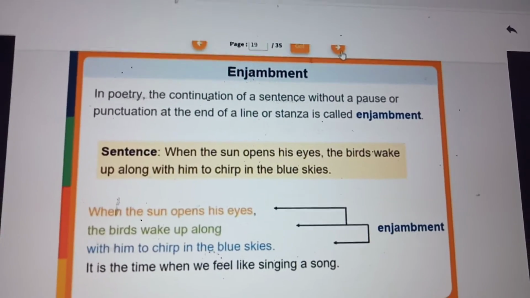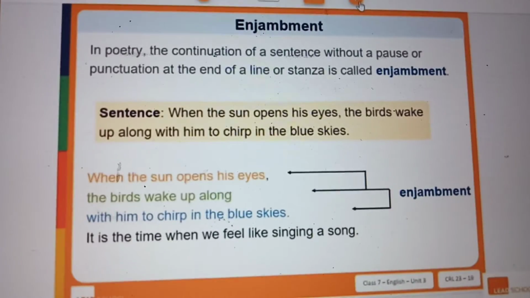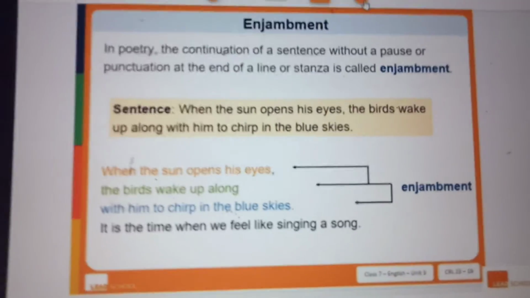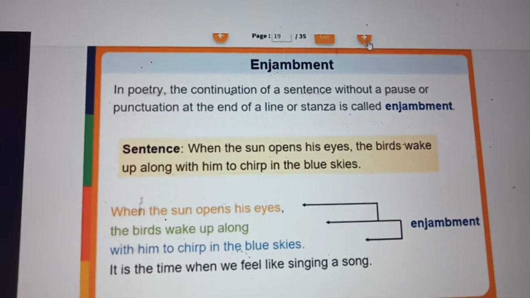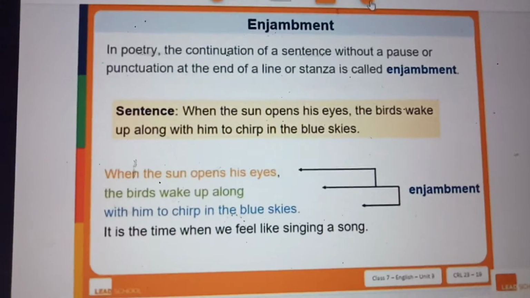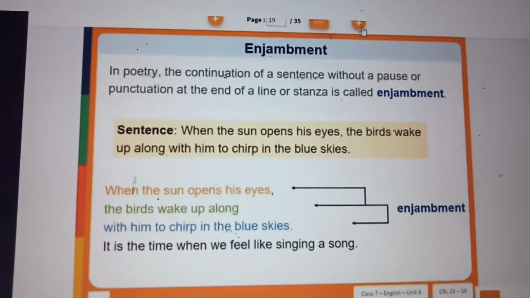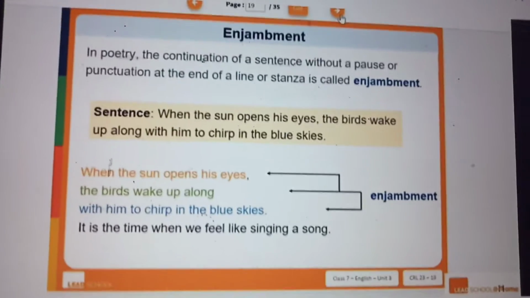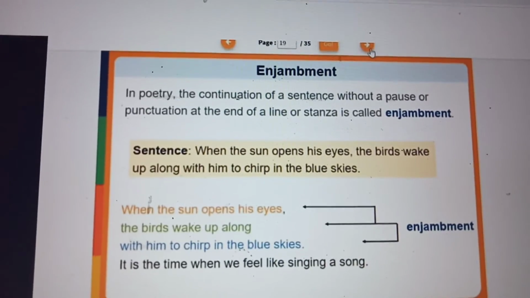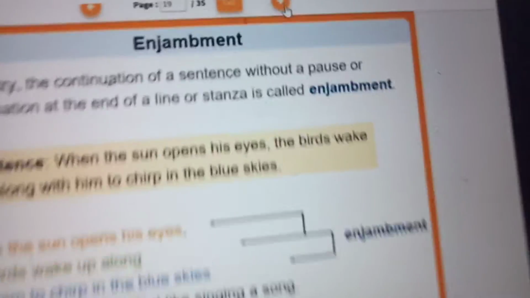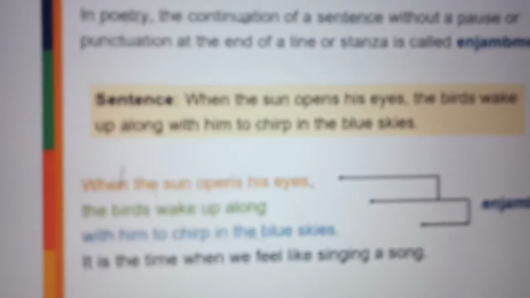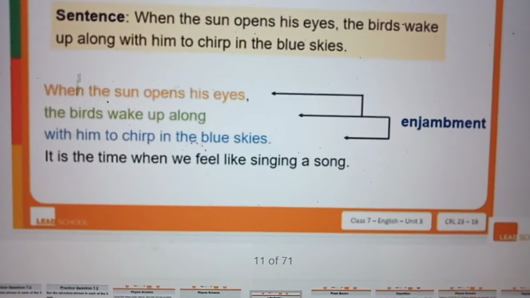Okay, so see here: when the sun opens his eyes, the birds wake up along. In the first line, when the sun opens his eyes is an incomplete sentence. Next line is continuation, and the next line is continuation. Only with the third line does it end, with him to chirp in the blue skies. All three lines together in the poem are one sentence. So: when the sun opens his eyes, the birds wake up along with him to chirp in blue skies. If you write like this, will it be a poem? It is a sentence. So if you write in this format only, it will become a poem.